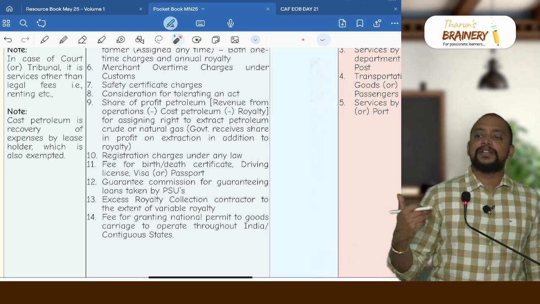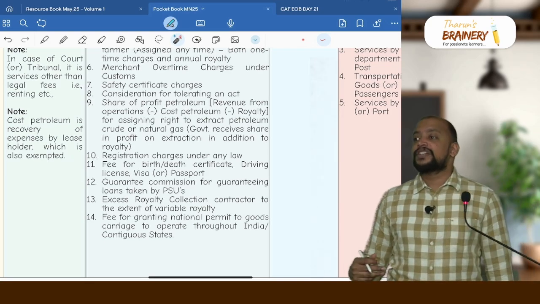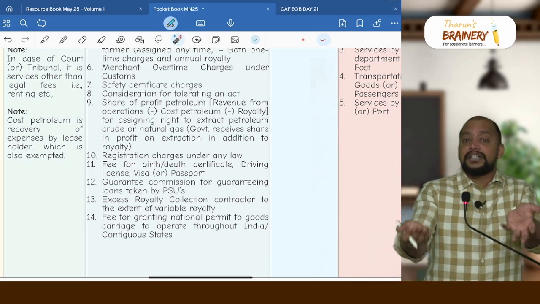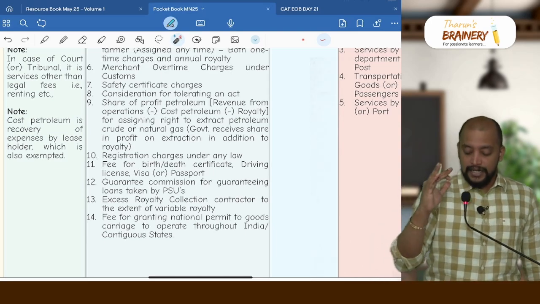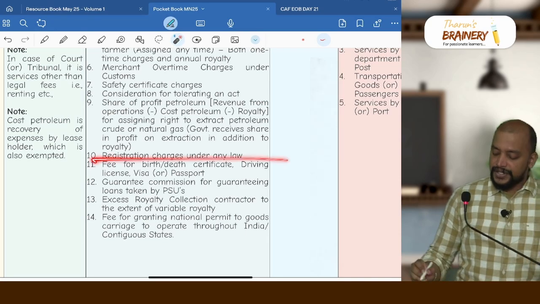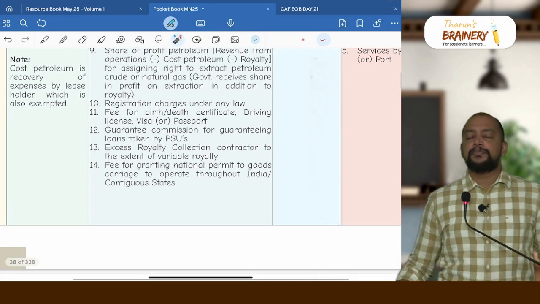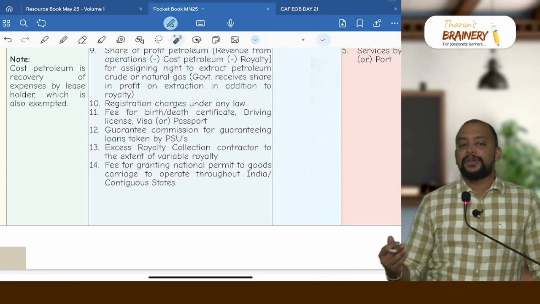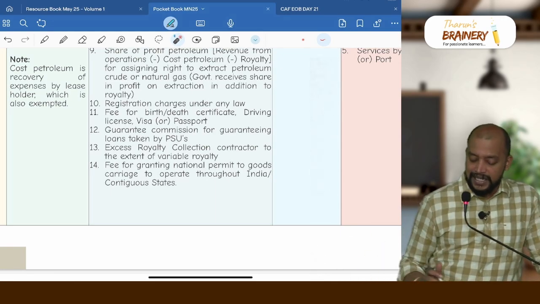That percentage received by the leaseholder is not a supply because investment activity is not a supply. When I invest in a business and I get some return from that business called profit, that is not a supply. Then registration charges under any law for the time being in force. It can be company incorporation charges, property registration charges, vehicle registration charges, etc.